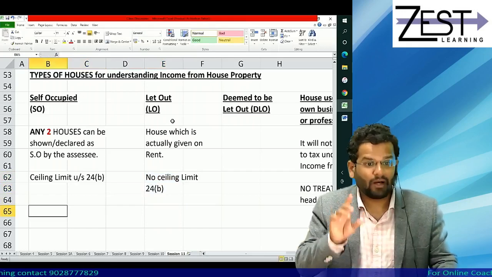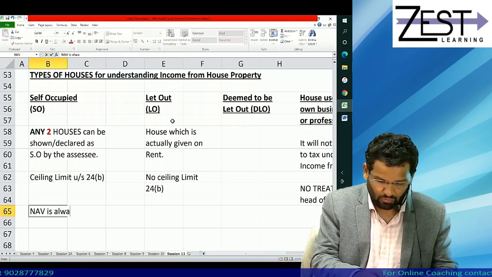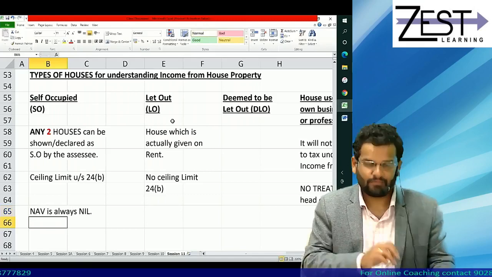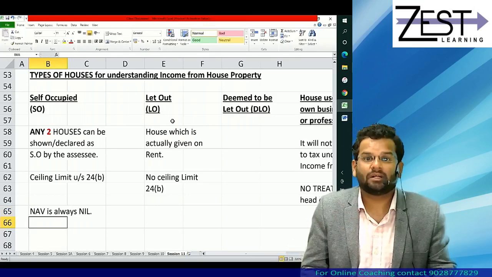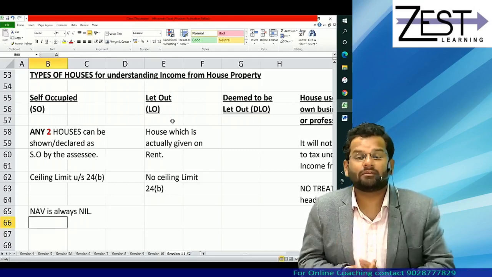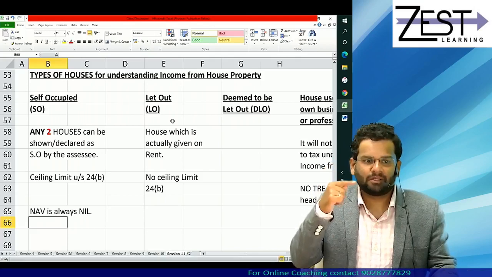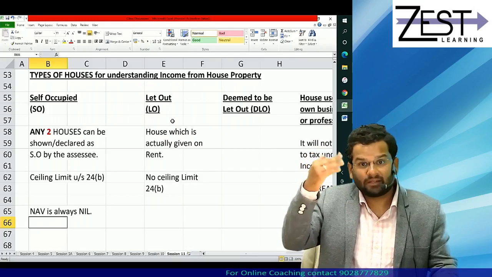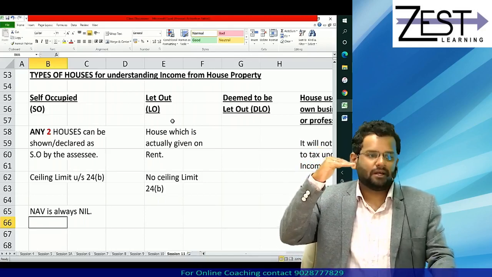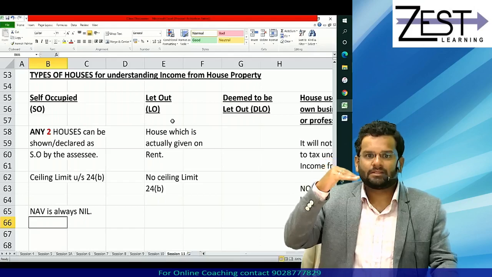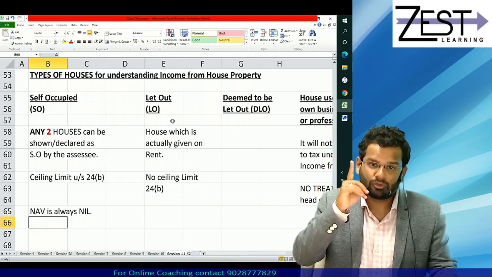In self-occupied houses, very important thing, NAV is always nil. That's why assessees may find it beneficial to declare house as self-occupied, because NAV will be nil. See, if NAV is nil, you cannot take municipal tax. Okay, directly NAV is nil. Means GAV don't consider, municipal tax don't consider, NAV nil. Standard deduction will be nil, of course, 30%. But you can take interest on borrowed capital.